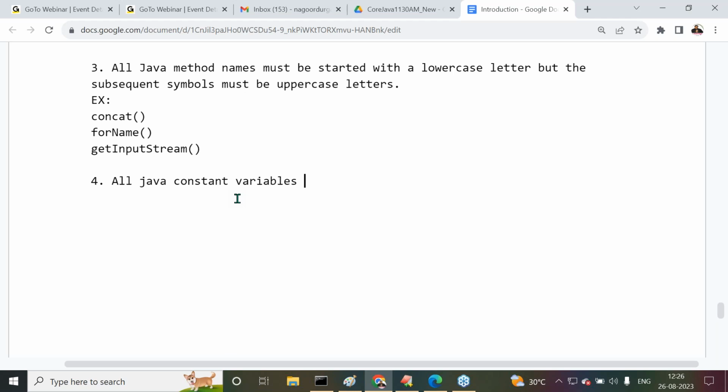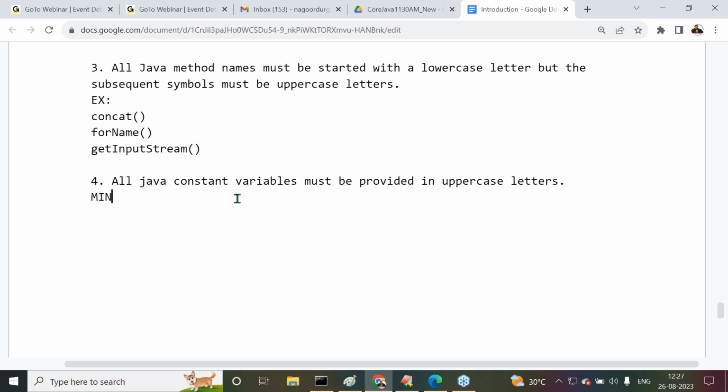Those variables are declared in general with public static final. So all Java constant variables must be provided in uppercase letters.